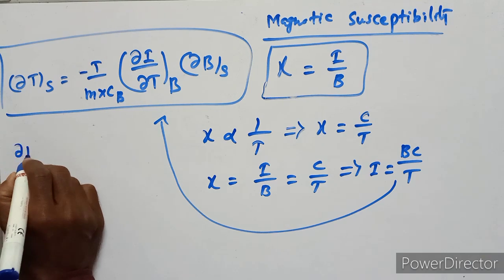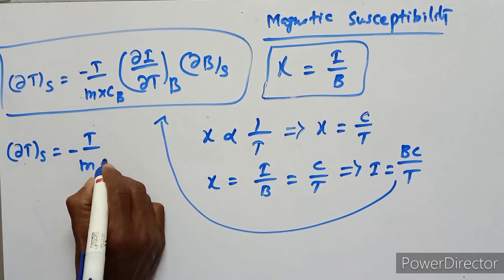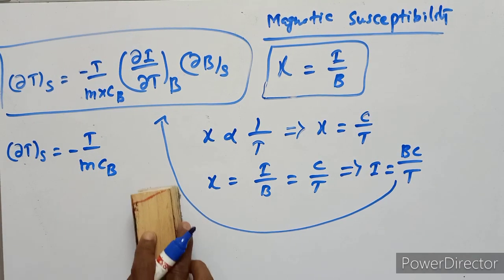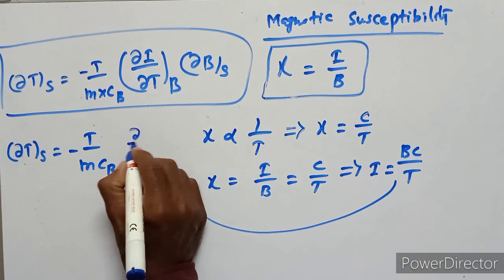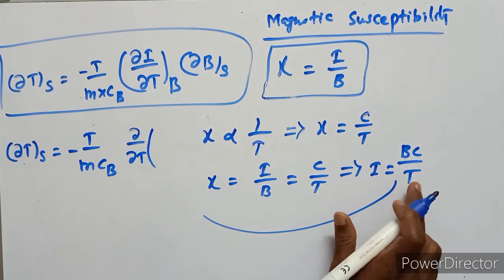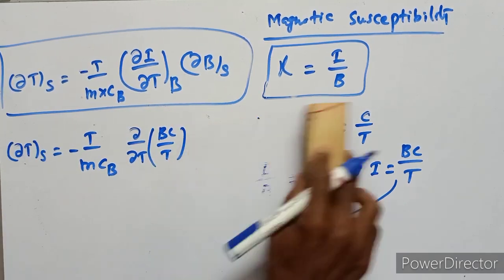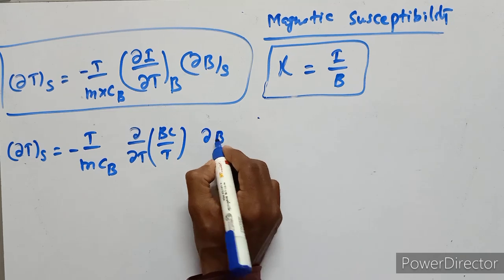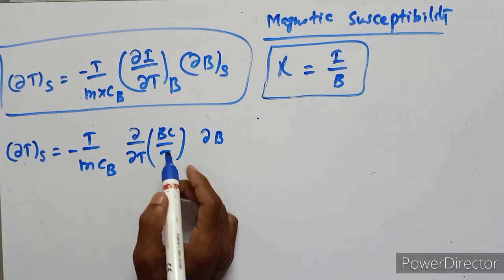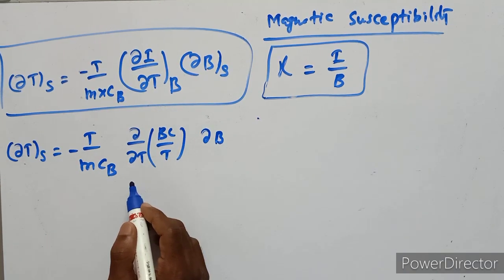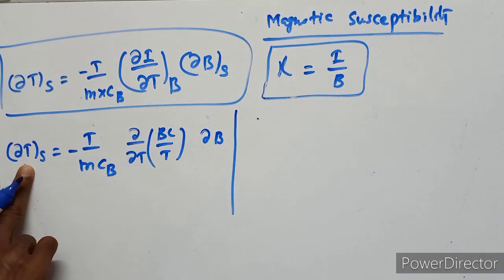Then ∂T at S equals minus T upon mC suffix B, the derivative of I, which is BC upon T, and ∂B suffix S. So this is the expression for fall in temperature, the change in temperature.